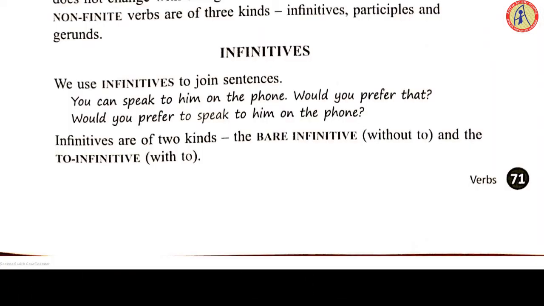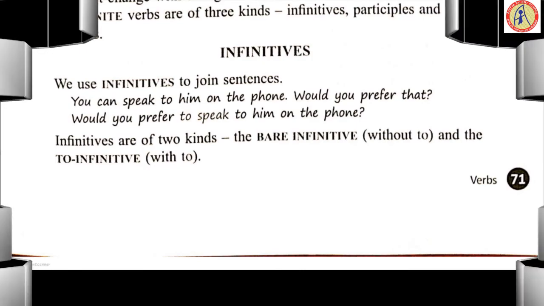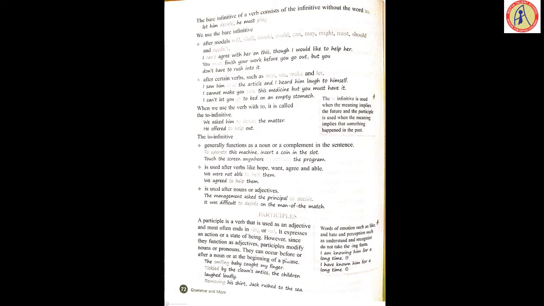We use infinitives to join sentences. You can speak to him on the phone. Would you prefer that? Would you prefer to speak to him on the phone? So infinitives are of two kinds. Bare infinitive means without using the to form, and to infinitive means you are applying to before the verb. The bare infinitive of a verb consists of the infinitive without the word to. For example, let him decide. We are not using the to form, so it comes under bare infinitive.